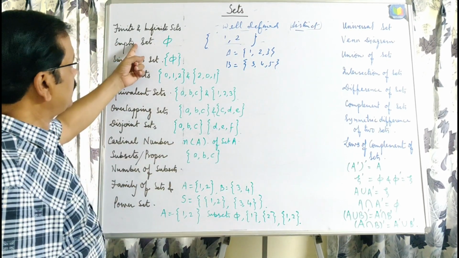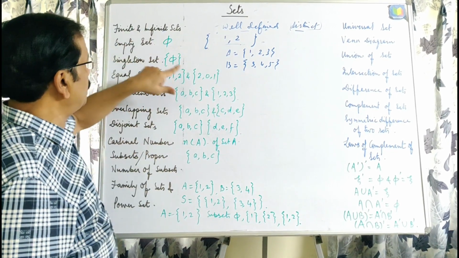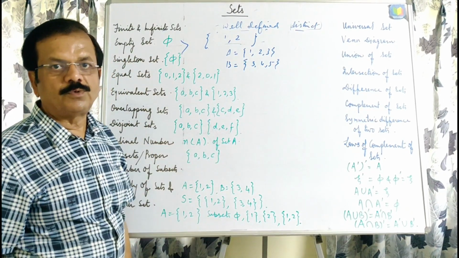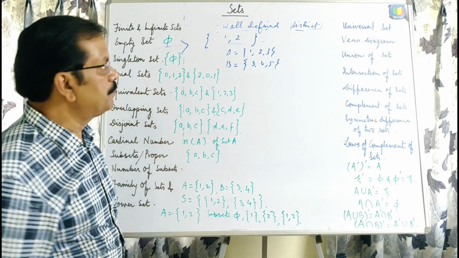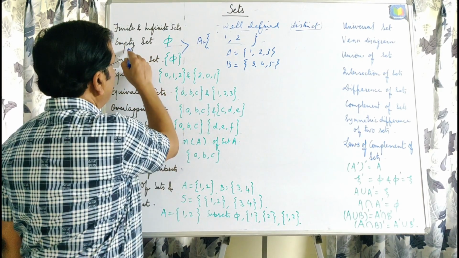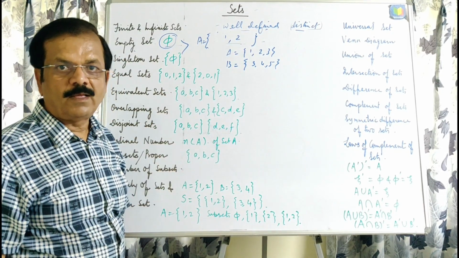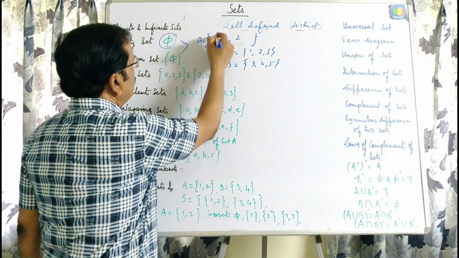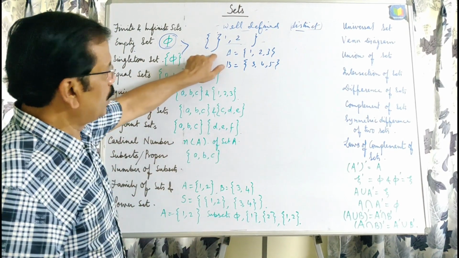Empty set: a set having no element. There is confusion among students about the difference between these two representations. Since we represent any set by a letter, say A, for the empty set we use the letter phi. This is a set having no element, or you can write two curly brackets with nothing inside, which is also the empty set, having no element.